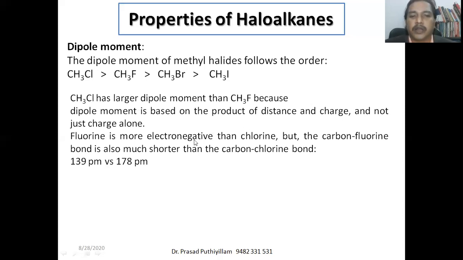So fluorine is more electronegative than chlorine, but the carbon fluorine bond is also much shorter than the carbon chlorine bond. That is 139 picometer versus 178 picometer. 178 picometer for the CCl normal bond and 139 picometer for the CF normal sigma bond. Therefore, you should remember this about the dipole moment of CCl as well as CF, that particular nature.